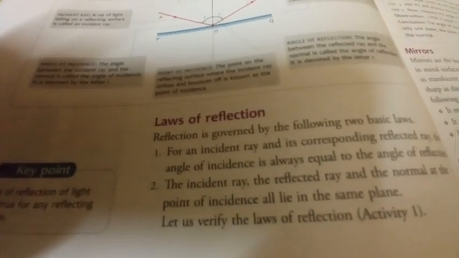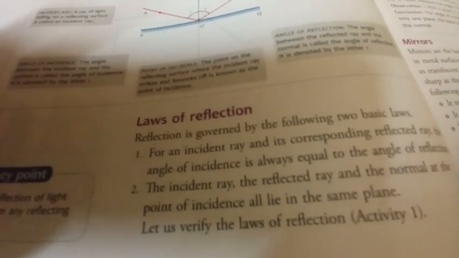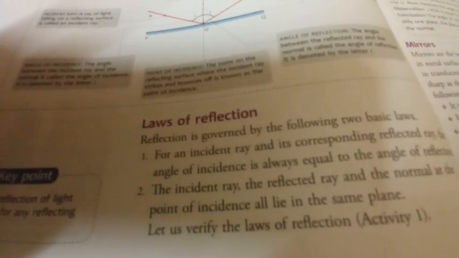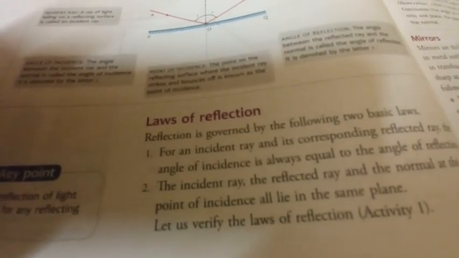The first law is that for an incident ray and its corresponding reflected ray, the angle of incidence is always equal to the angle of reflection.